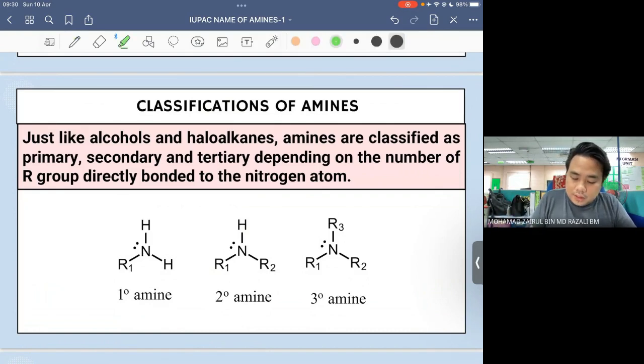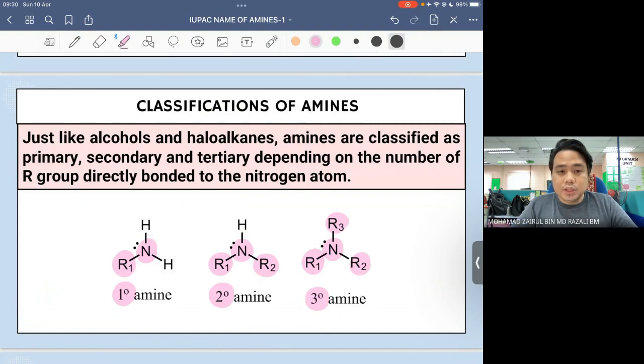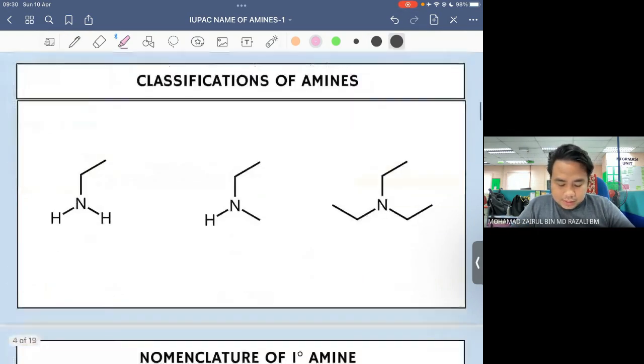If the nitrogen atom is directly bonded to one alkyl group, itu kita panggil dia sebagai primary amine. If the nitrogen atom is bonded to two alkyl groups, then we call it a secondary amine. And if the nitrogen atom is directly bonded to three alkyl groups, itu kita panggil dia sebagai tertiary amine.